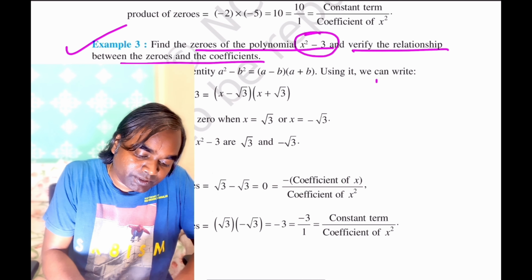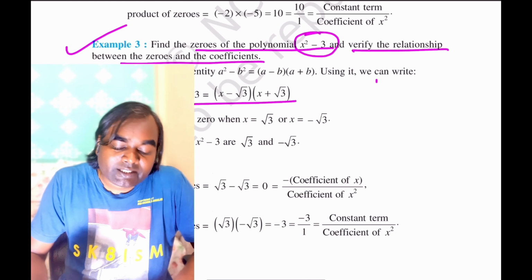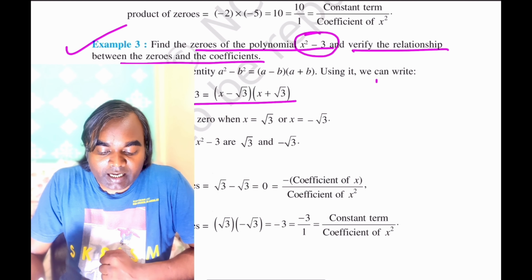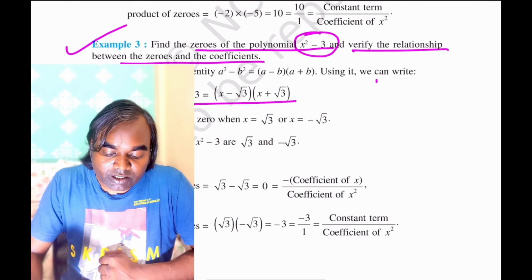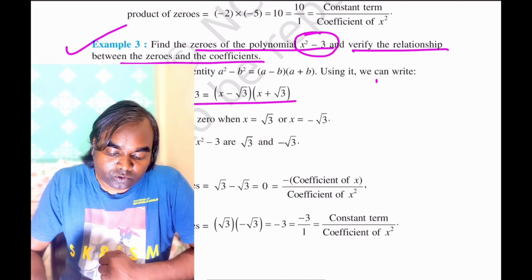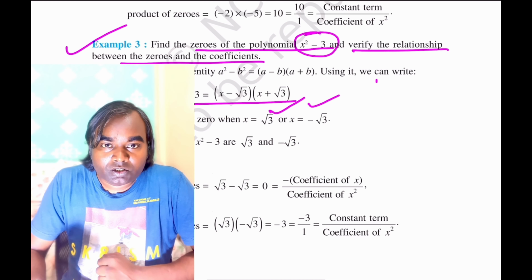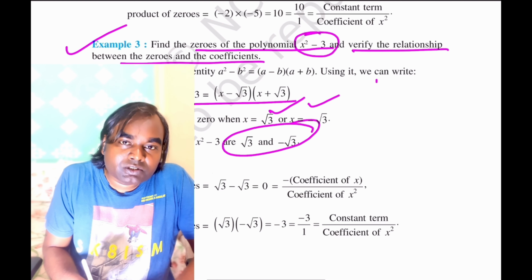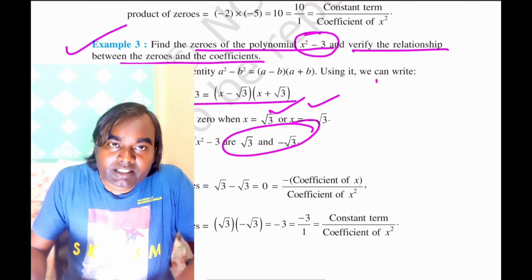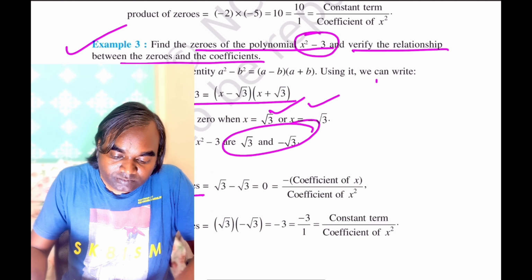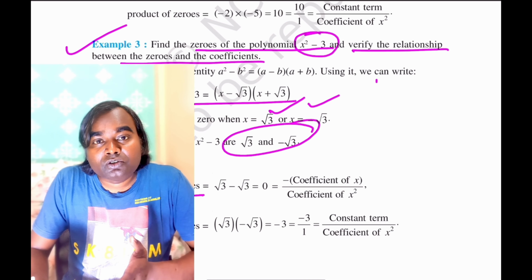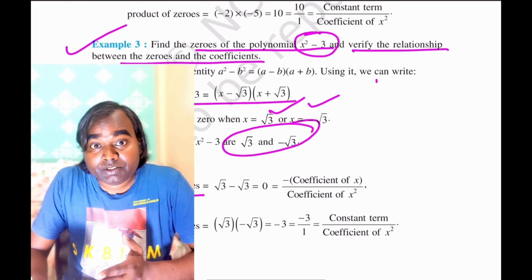So let this be p(x). That means there are two zeros of this polynomial, x is equal to square root 3 and x is equal to minus square root 3. So as per the relationship, the sum of the zeros can be given by minus the coefficient of x divided by the coefficient of x square, and we have to verify whether it comes out equal or not.